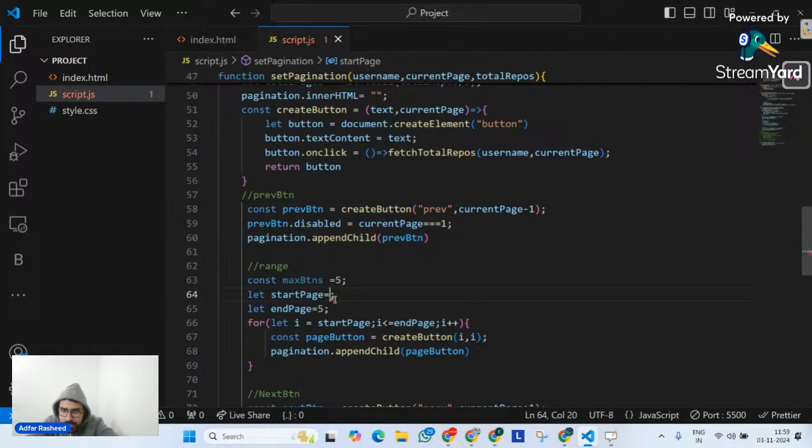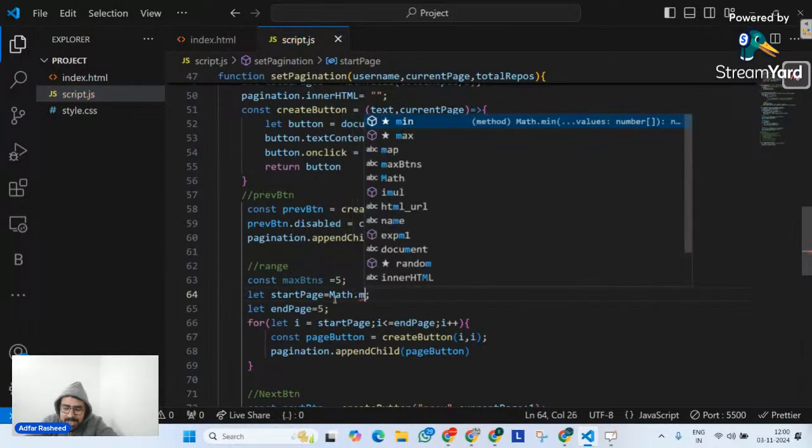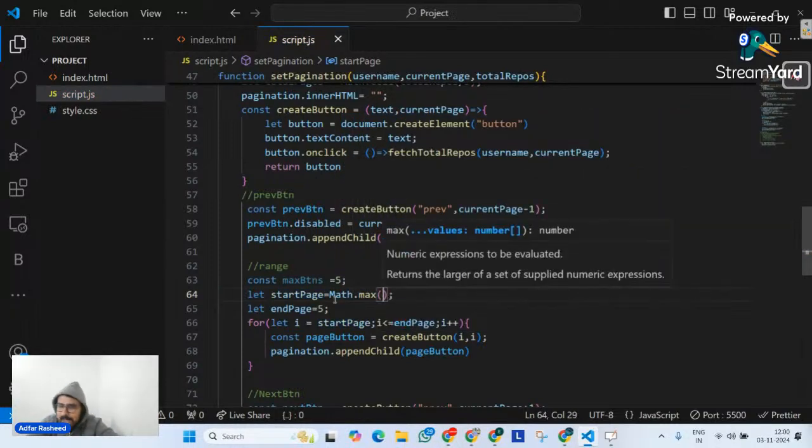I will tell it, please set the range in a way which is determined depending on what my current page is. So if my current page is 5, left side 4, 3, right side 6, 7. So 3, 4, 5, 6, 7. That's what the range should be. Over here, we use a function called math.max. If we pass 2 arguments to it, 3, 4, it's going to return the maximum value out of these two. What's the maximum value? 4, it's going to return 4.